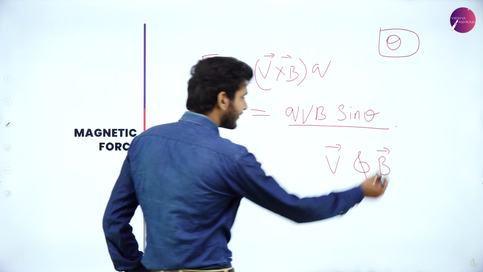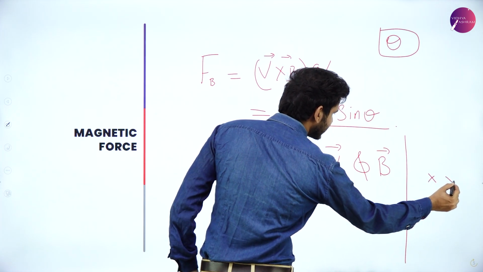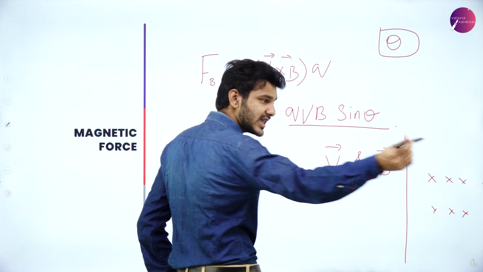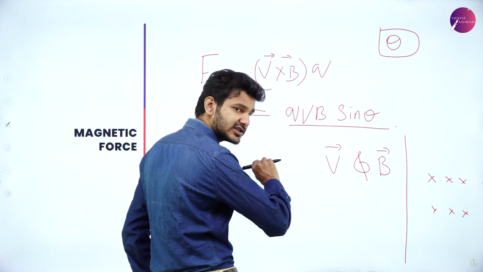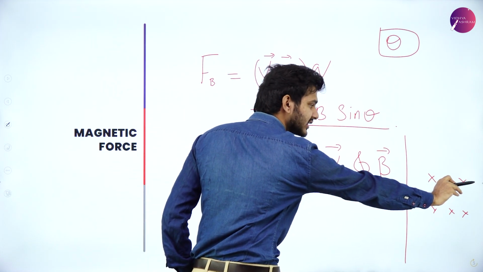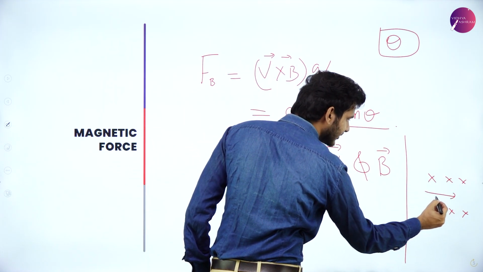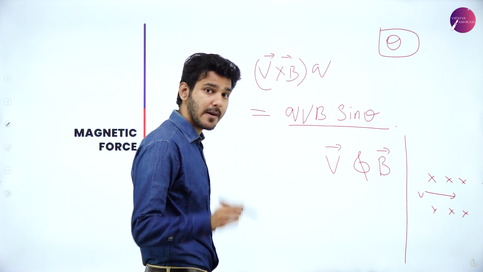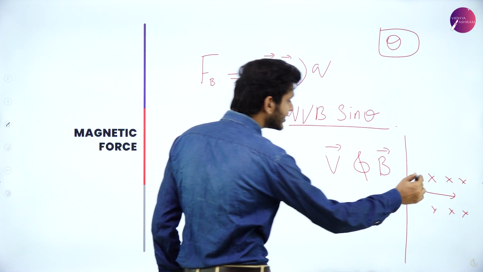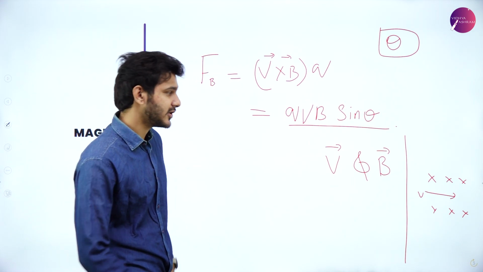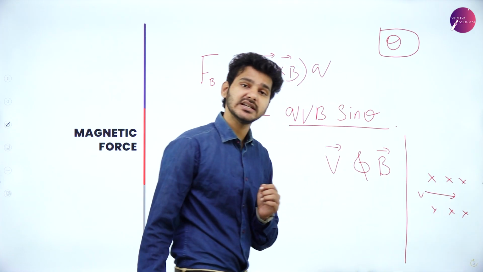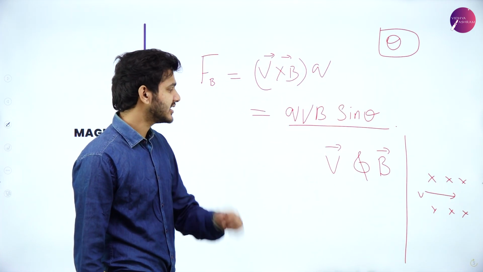If this is the magnetic field, which means the field lines are going inwards, and the charged particle is shot like this, then the velocity vector will be in this direction. But the magnetic field vector will be perpendicular to this velocity vector, because the particle is going into the field while the velocity is at 90 degrees to the magnetic field.